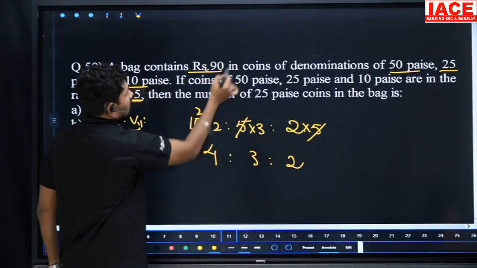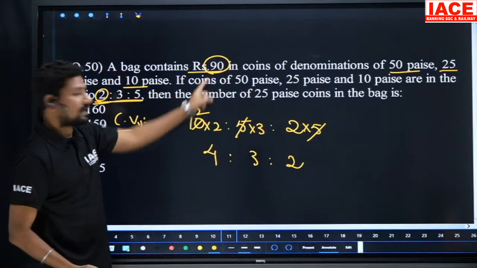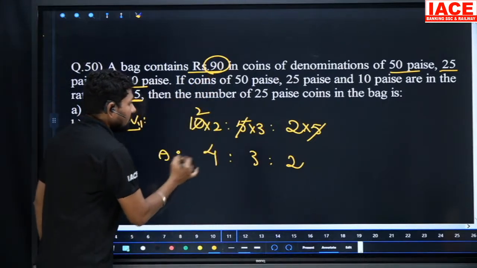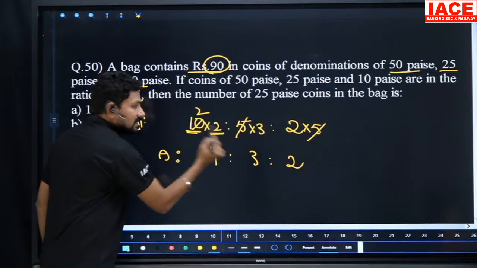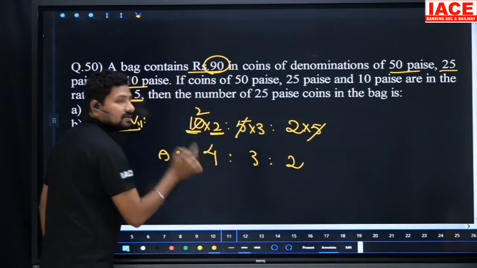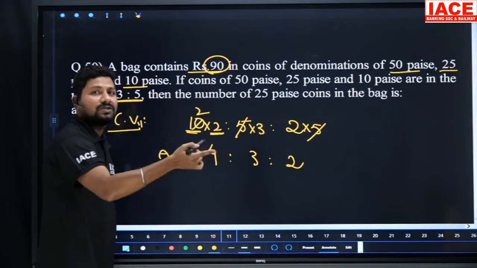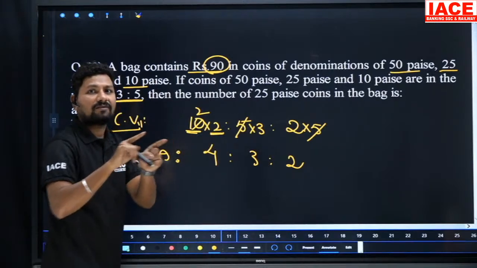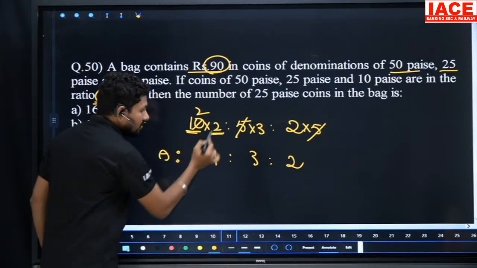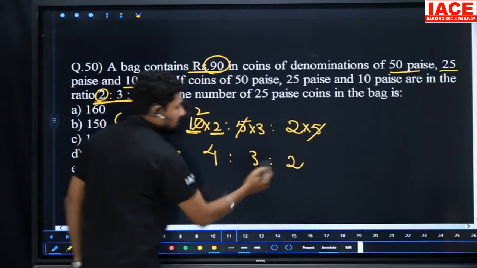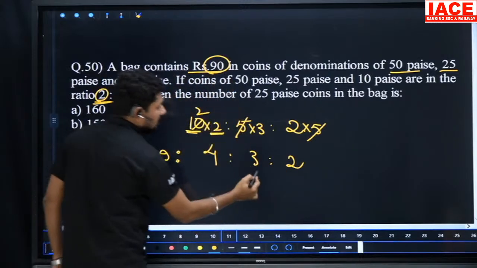9 parts is equal to 90 rupees. 9 parts is equal to the total amount. Now this is the amount, this is the coin value, this is the number of coins. Coin value into number of coins is equal to the total amount. The amount ratio is 4:3:2. Total is 9 parts. 9 parts is equal to 90 rupees, so 3 parts is equal to 30 rupees.